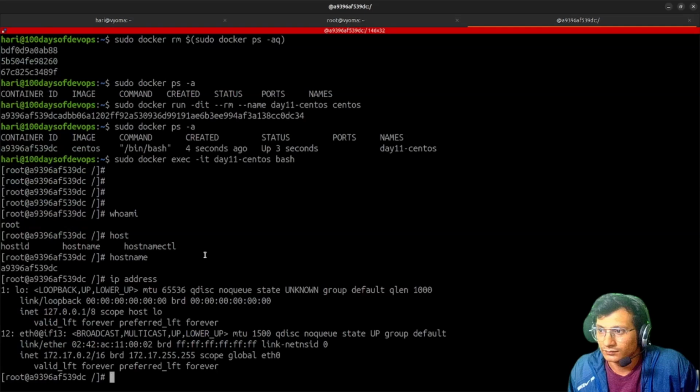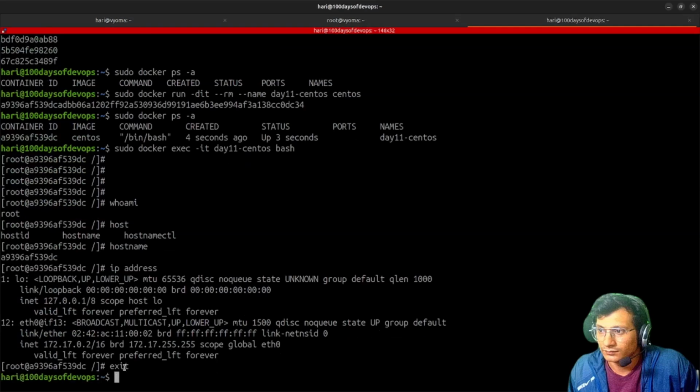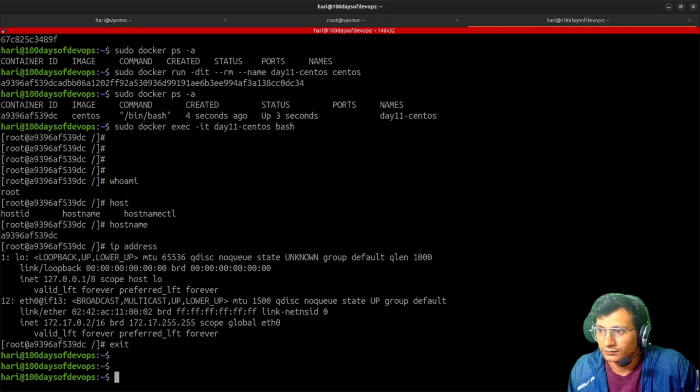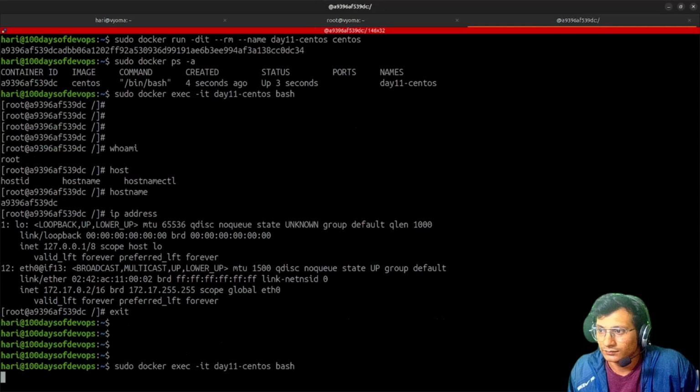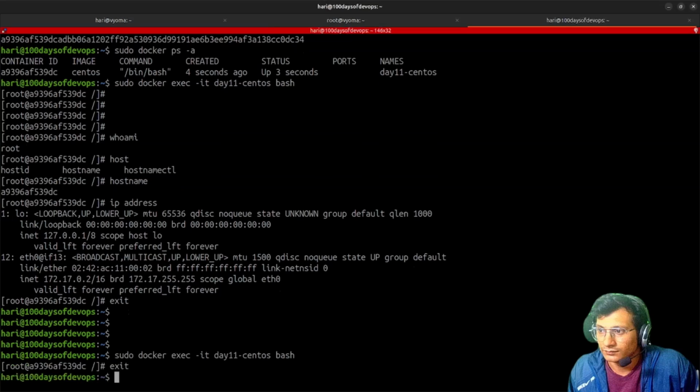First of all, let me exit from it. How can I exit from here? It is as simple as that. Press Control D, and you can exit from the container. Still, the container is active. Yeah, Control D for exit. So here we are.